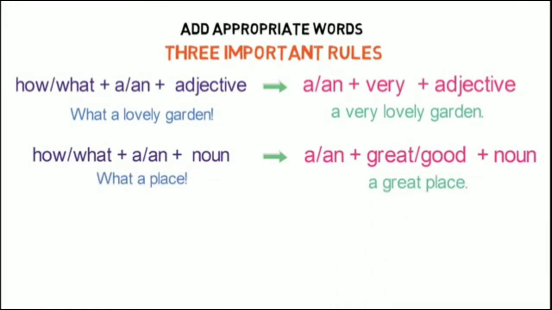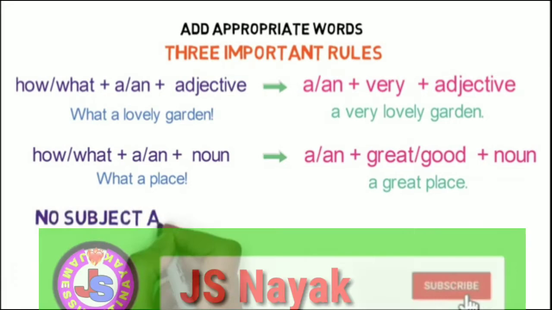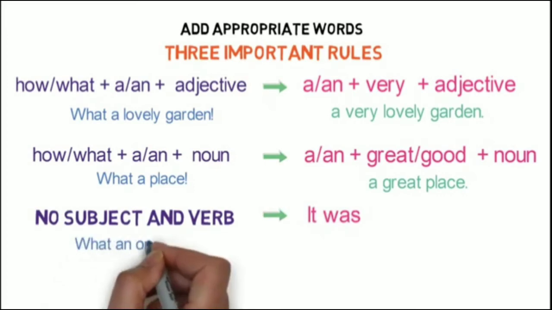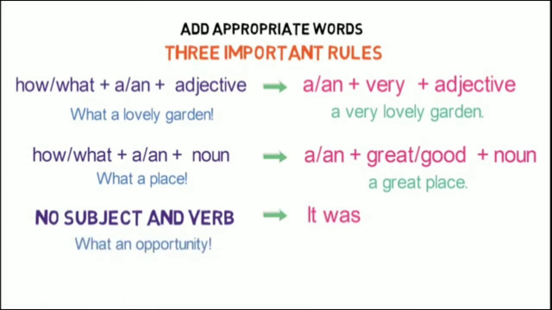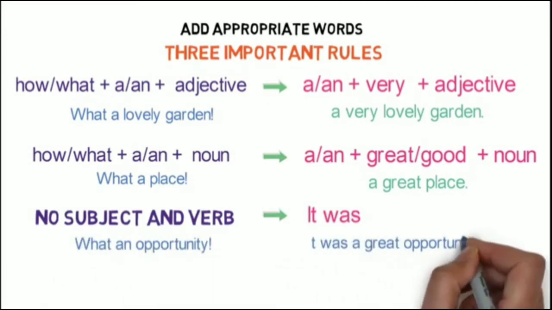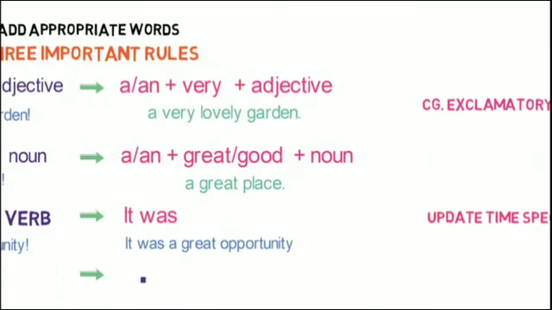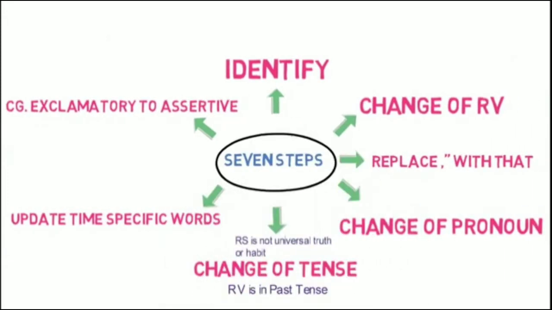And number 3, in case where subject and verb are not provided, we use words like it was. For example, what an opportunity. It gets converted to it was a great opportunity. Apart from that, we have to remove the exclamatory mark and put a full stop or period at the end of the sentence. Let's revise the 7 steps again.